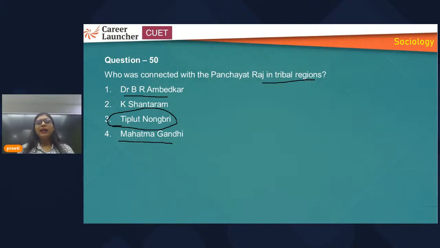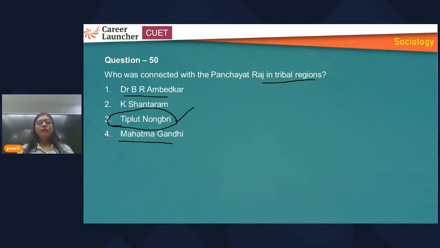My basic understanding is saying that maybe this is the person, because K. Shantaram, if you are aware of the chapter, was the person behind its inception. He talked about Panchayati Raj being part of the constitution, and after 40 years it was made a new chapter of the constitution by amending the constitution.